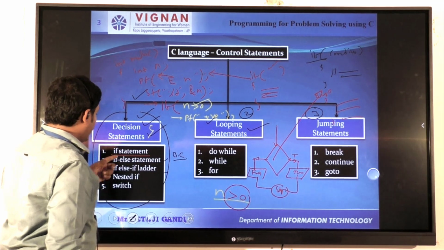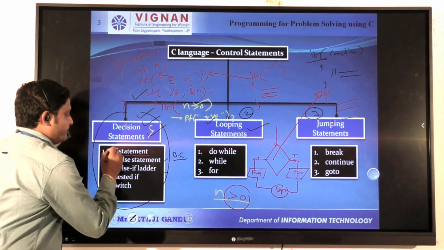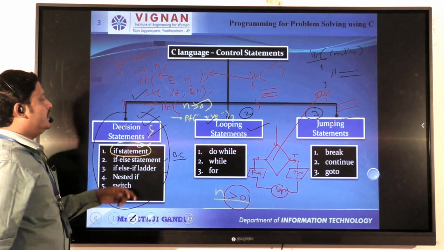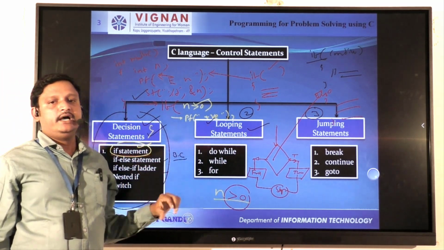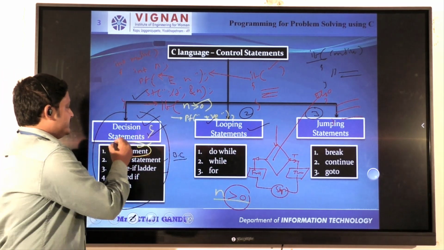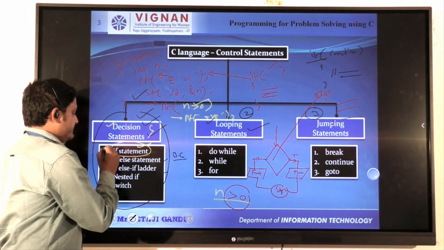According to the simple if, there is no else block, so automatically it prints the statement and goes to the end. So this is about decision making. The first decision making statement is simple if.